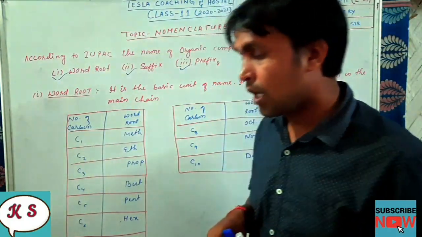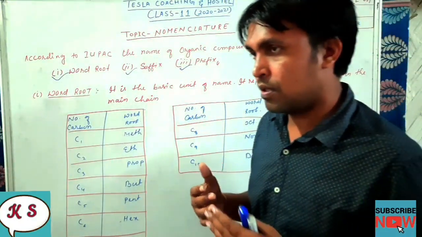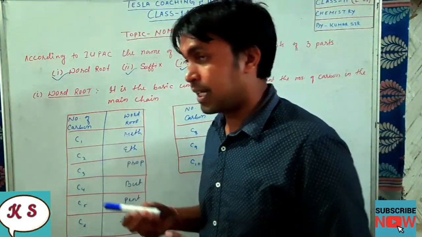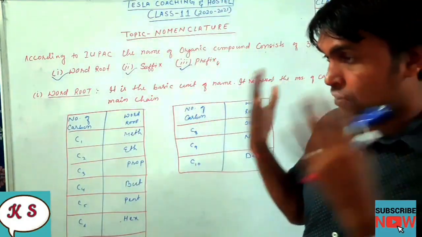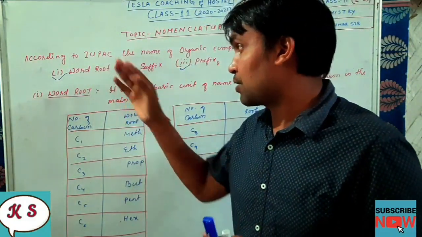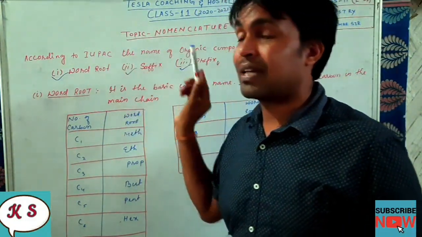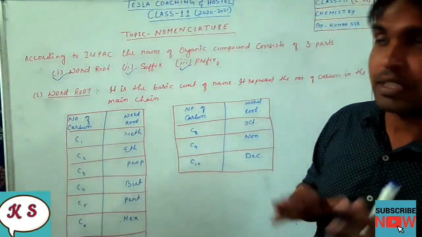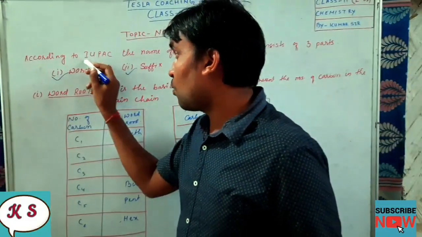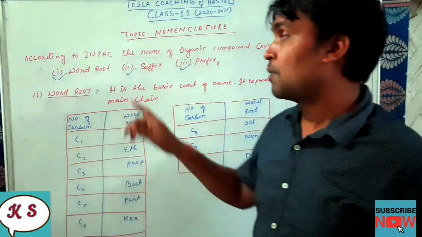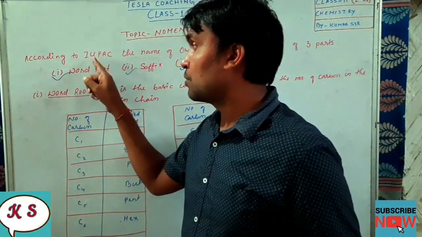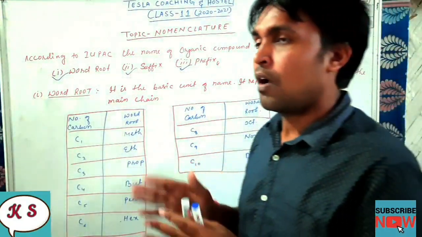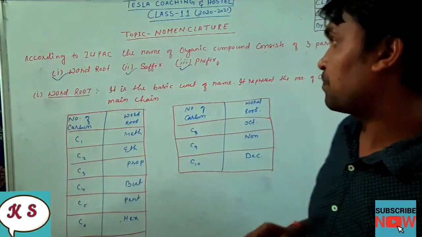The chemistry society came up with an organization by the name IUPAC. This IUPAC was set up with its headquarters in Geneva. Now, what is the full form of IUPAC? The full form of IUPAC is International Union for Pure and Applied Chemistry.